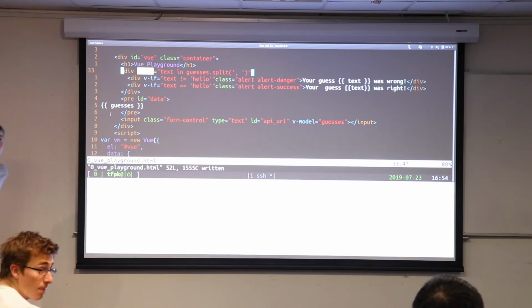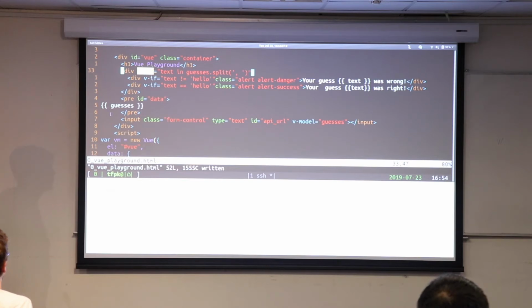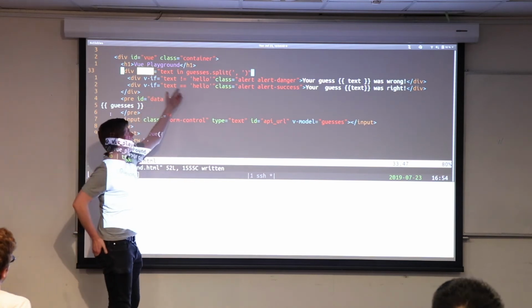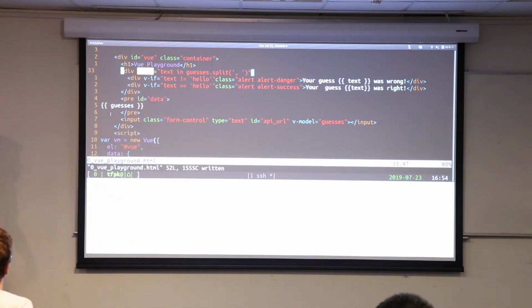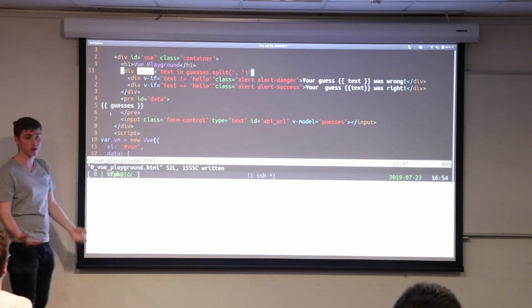Yes? Is all the text that's inside the like v4 and vif, is that like JavaScript? Yes, so it's full JavaScript, yes. Yeah, okay. But you may notice that it looks a lot like every other programming language you've ever seen. If you've seen Python, it looks similar to that. If you've seen C, it doesn't look so similar to that, but this part probably does, maybe. So yeah, you can write in a full JavaScript function and check some really complicated property of your text. You can check whatever you'd like, and then you can just put in a little bit of JavaScript here to say, well, if that function's true, show this thing. If it's not, then don't.